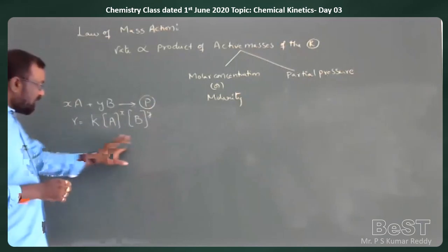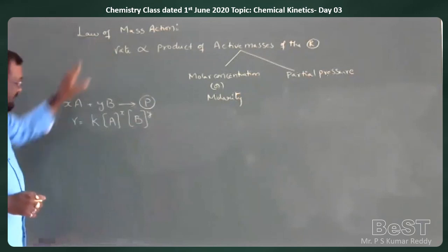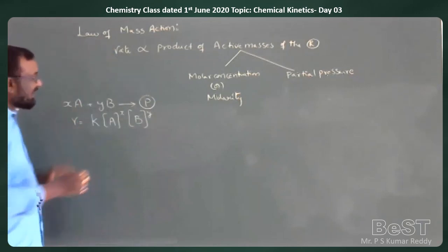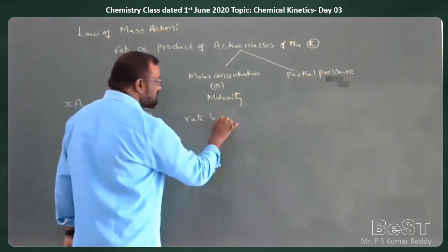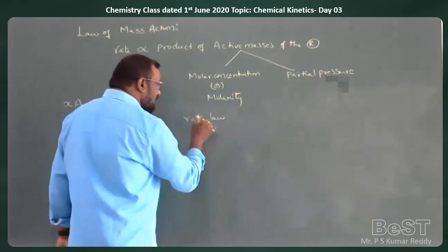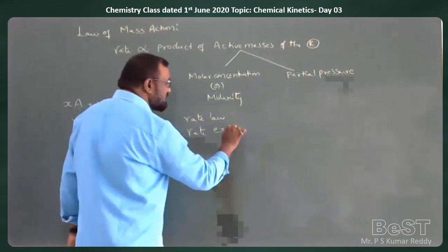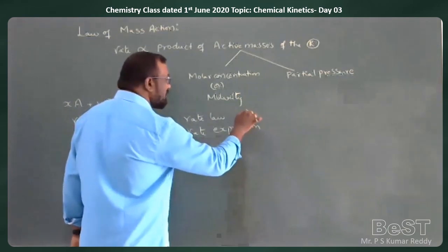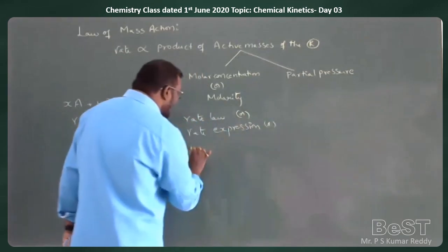This equation, based upon the law of mass action, is called a rate law. In some other contexts, they use the words rate expression, or rate equation.